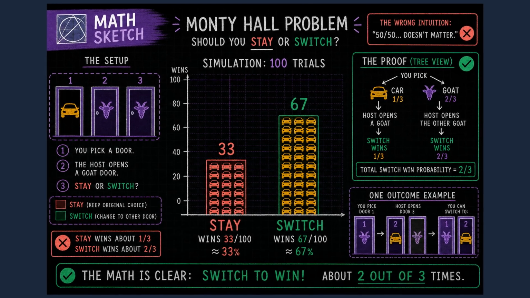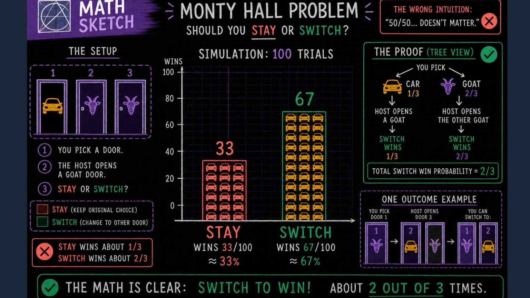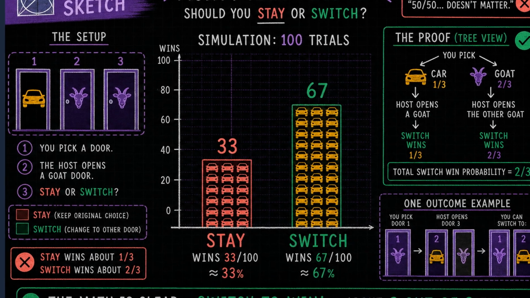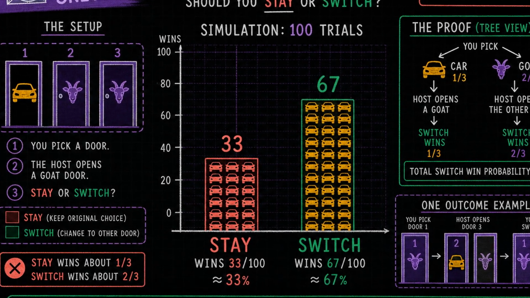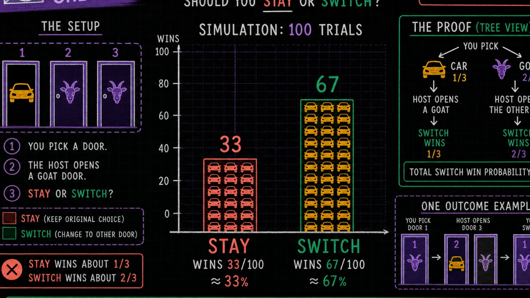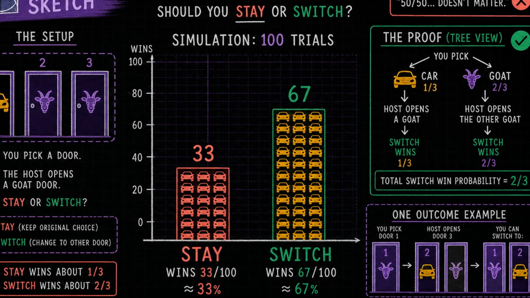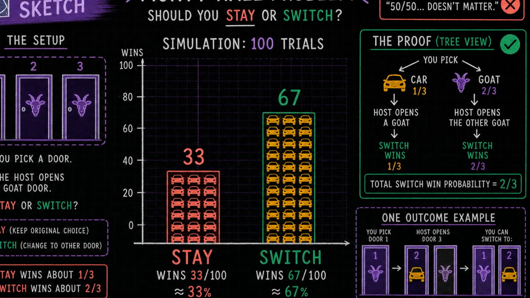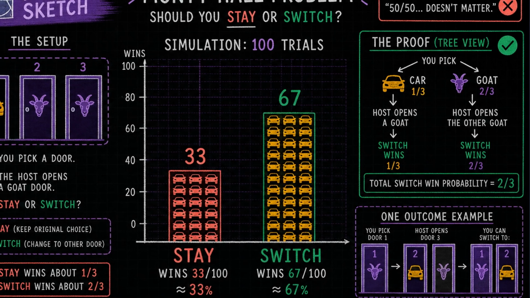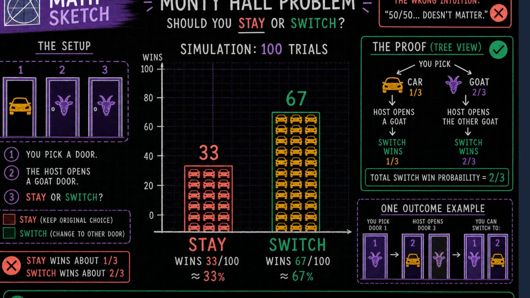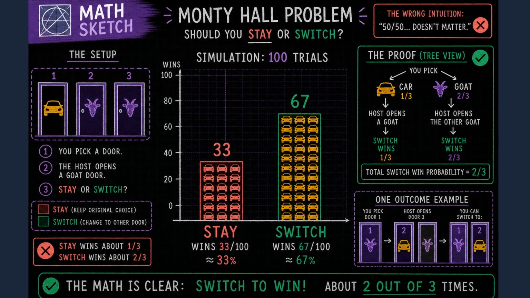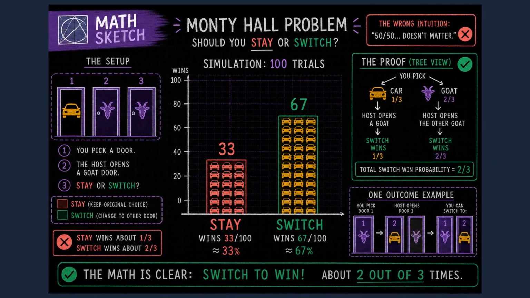Run the experiment mentally 100 times. Pick door A every time. Stay. You win about 33 games. Switch. You win about 67. The diagram is not philosophy. It is counting outcomes. When you always switch, you win whenever your first guess was wrong, and your first guess is wrong 2/3 of the time.